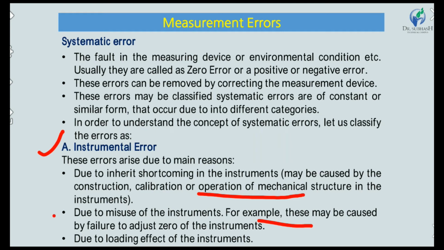For example, this may be caused by failure to adjust the zero of the instrument, right? If we take a reading through a micrometer, first of all we set the micrometer at 0. When the micrometer reading gives 0, the spindle and anvil will be touching. It is not necessary, but sometimes when they touch the reading will be minus or plus, and then we do not check it and take a reading. So what happened? This instrumental error comes due to the loading effect of the instrument. We did not set the job in the micrometer properly. The resulting error is called the loading effect error.